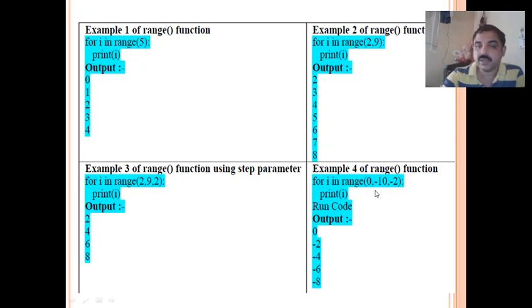In the fourth example, we can notice the starting value is 0, the ending value is -10, and the increment value is -2. So the starting value is displayed, that is 0, then -2, -4, -6, -8. -10 is not included. This way the output will be displayed. I hope you understood the for statement clearly.